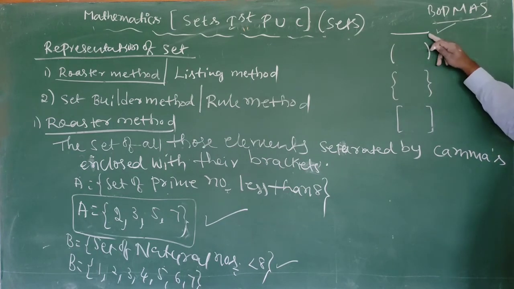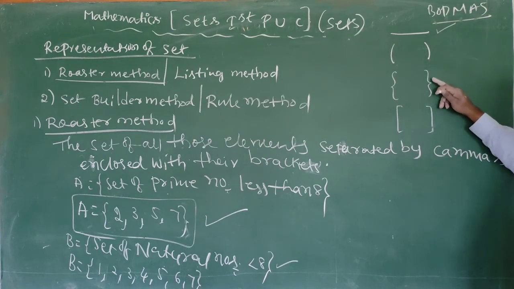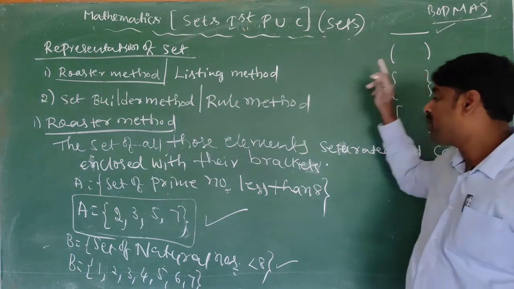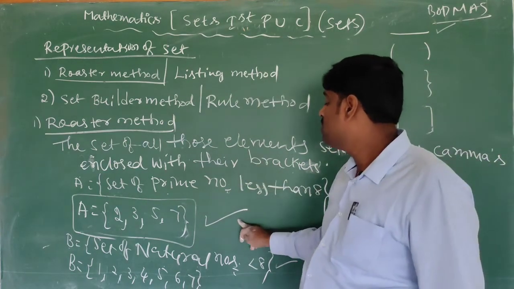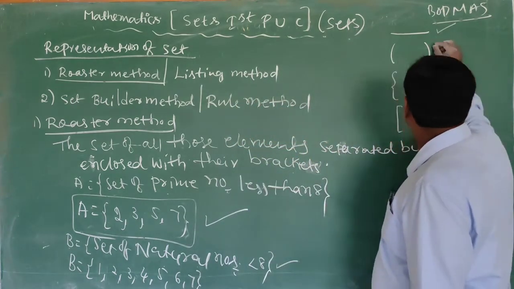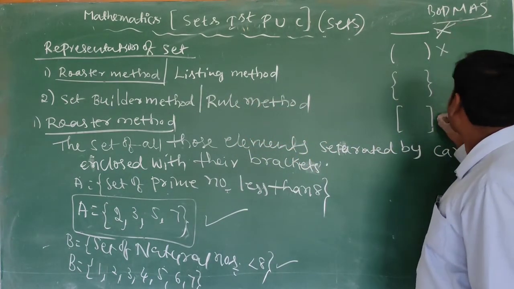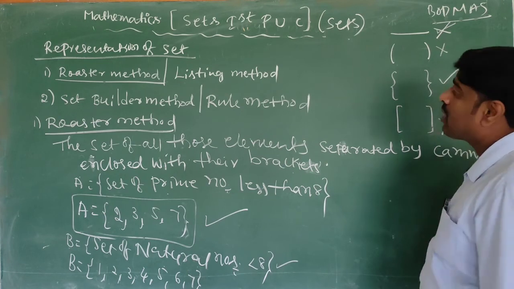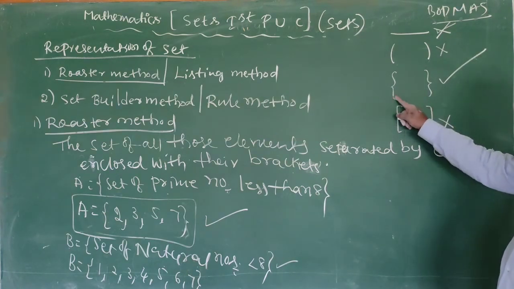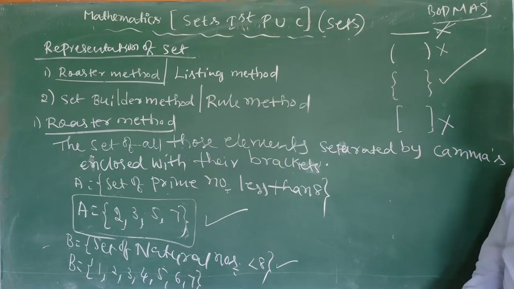So this is bar bracket, this is simple bracket, this is flower bracket, this is square bracket or big bracket. But for denotation or representation of a set, we should use the flower bracket. So don't use simple, bar or square. Always write the representation of a set within the flower bracket. Keep that in mind.